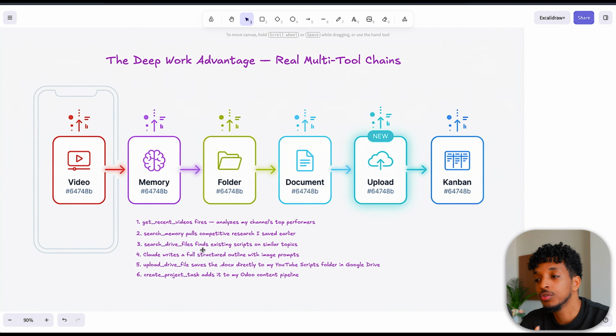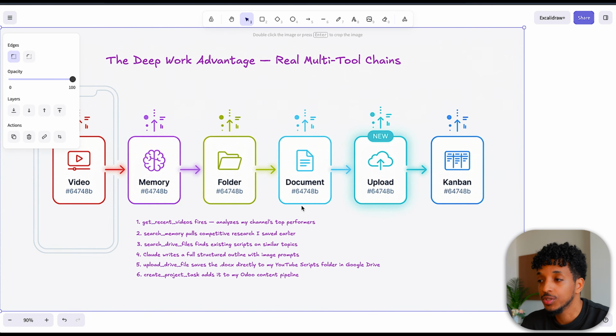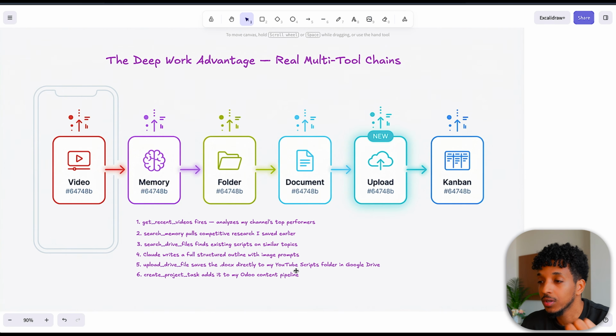We're able to search the Google Drive to find any existing scripts on similar topics that we're able to combine with. We're able to then write full structured documents for the scripts for our YouTube. We have the full outline, and it also includes image prompts similar to this image that you're looking at right now. This was generated via Nano Banana, right? So these are the kind of things we're able to automate just from a single prompt. After we create the document, we upload it to Google Drive. It knows the exact folder that I keep my YouTube scripts in the Google Drive.